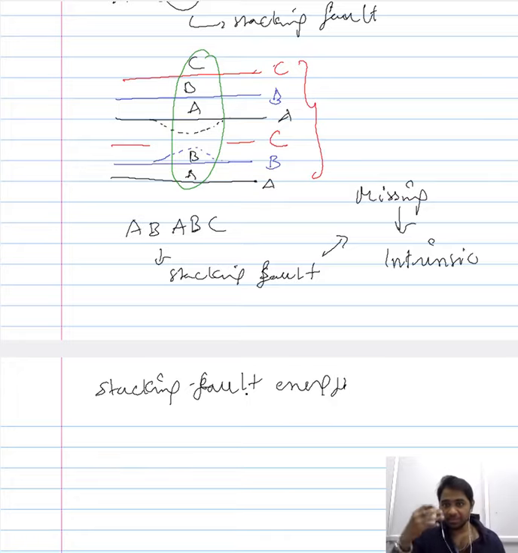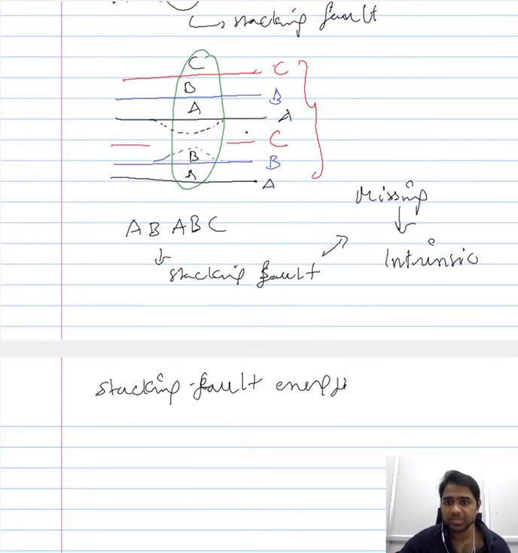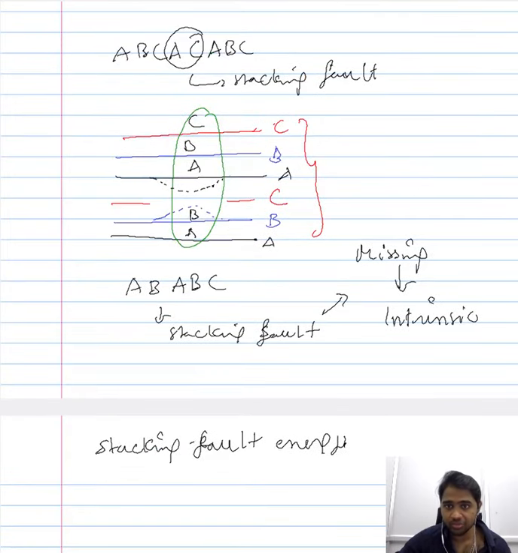So the introduction of a stacking fault in a regular stacking sequence introduces a distortion, and this can be translated into an increase in energy of the system. This is localized, so it should be per unit area, and therefore it is referred to as the stacking fault energy. Now we saw that when you have a lack of a certain section of atoms in a given layer, we refer to that as the intrinsic stacking fault.